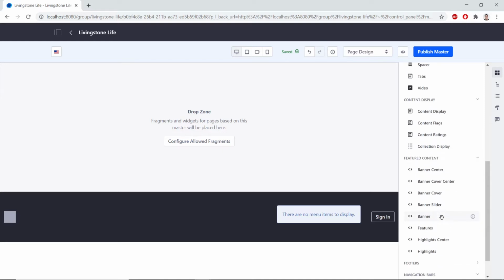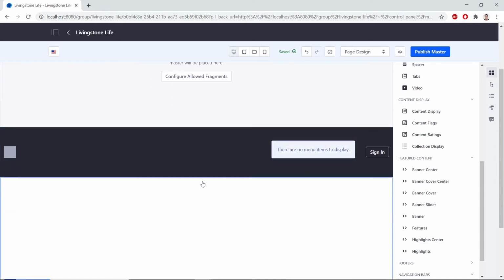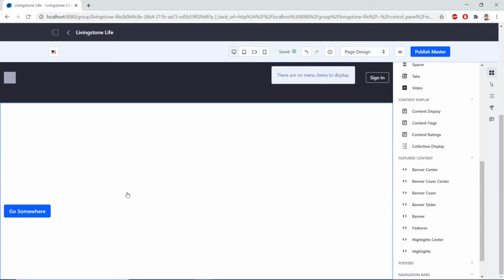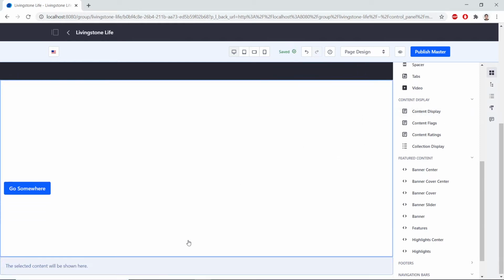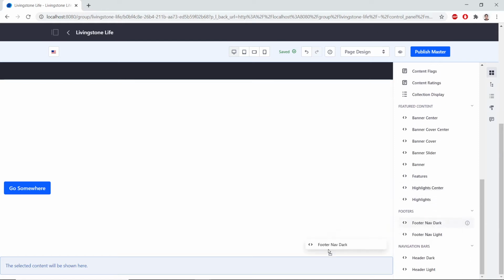You can find this under featured content. And then this will be right here. Now we'll drag and drop a content display fragment beneath the banner. And then finally, we'll drag a footer nav dark at the very bottom.